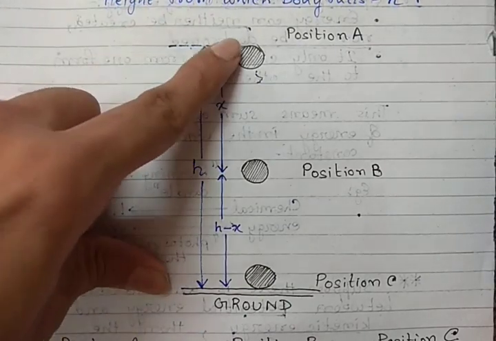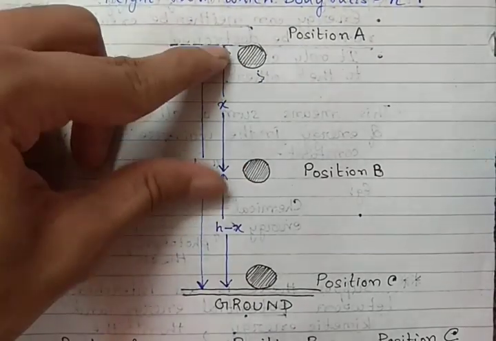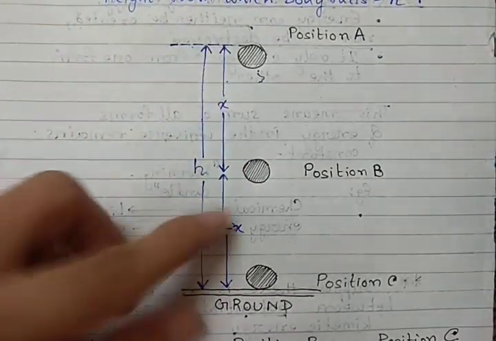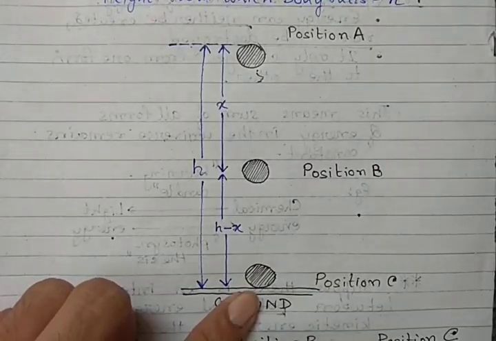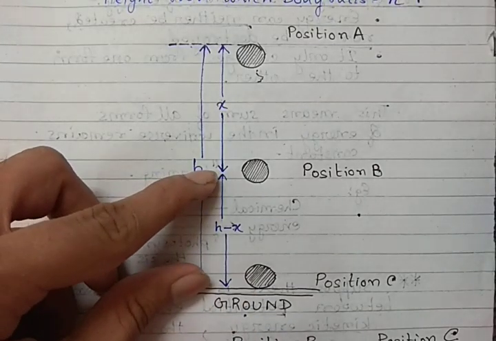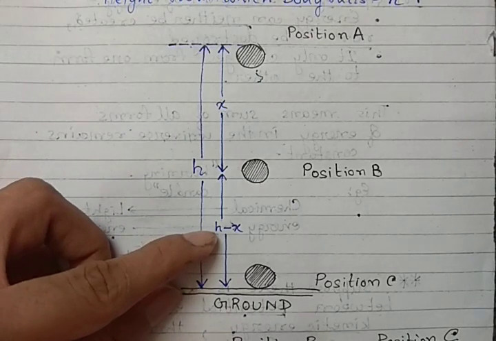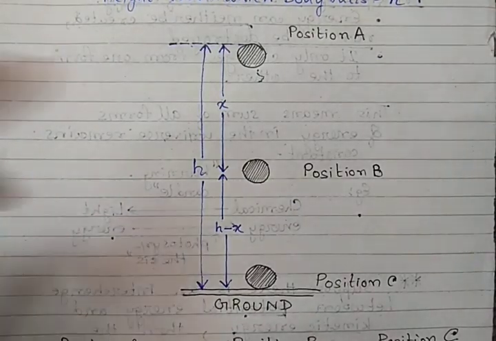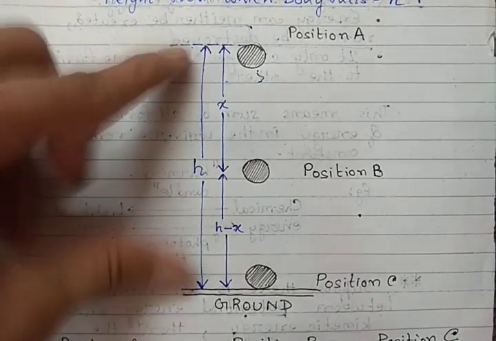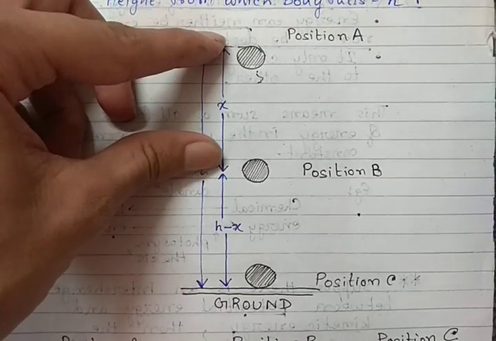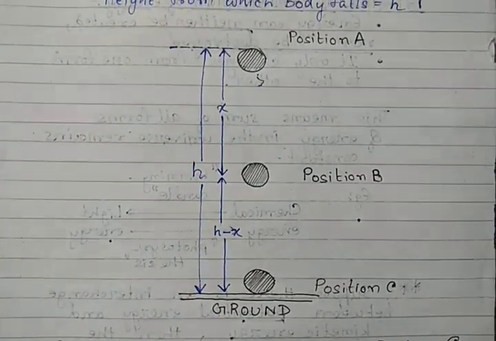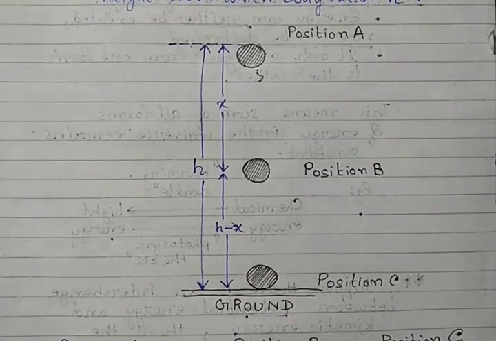Now the body comes to a position B where it has traveled a distance x, and then the body ultimately reaches the ground at position C. That means from position B to C, what is the height covered by the free falling body? It is h minus x. Total height is h. From A to B it is x. Therefore from position B to C, the distance covered is h minus x.